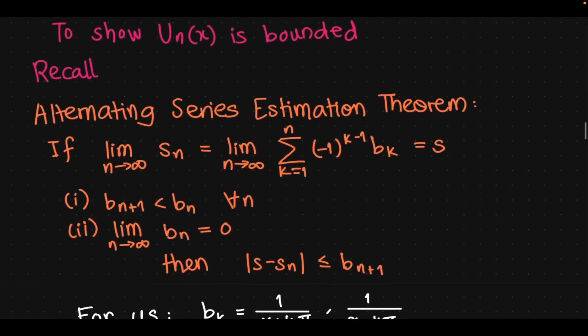For that, we can use the alternating series estimation theorem, which says that if we have Sn in the limit as n goes to infinity, so Sn is some partial sum from k equals 1 to n of minus 1 to the k minus 1 bk. So it's an alternating partial sum. So the limit as n goes to infinity, suppose that converges and it has some value s.